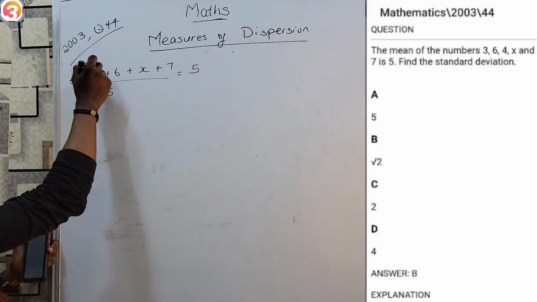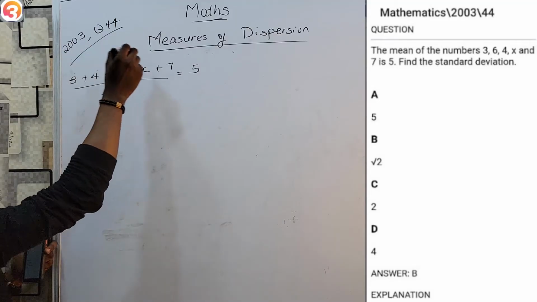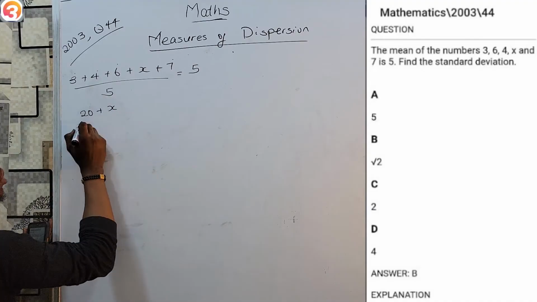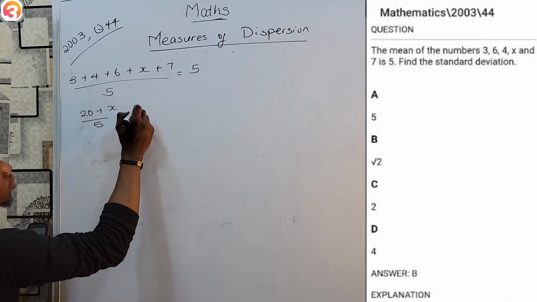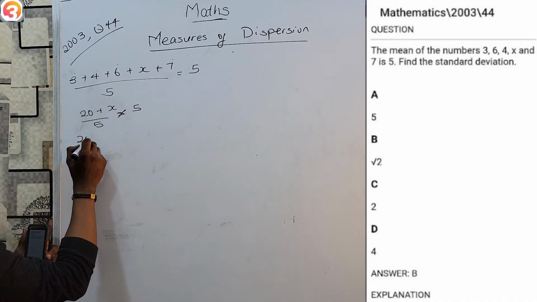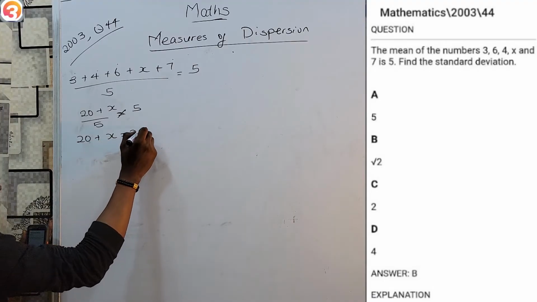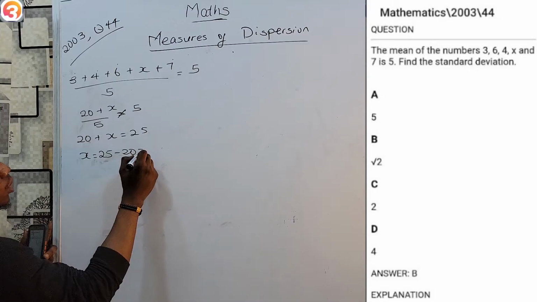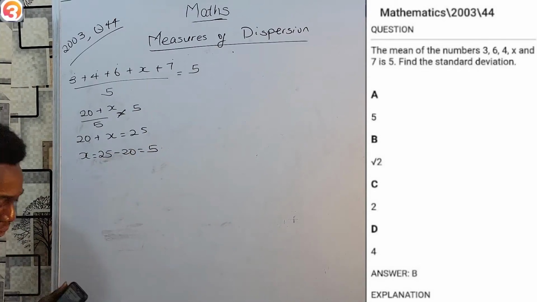So 3 plus 4 is 7, plus 6 is 13, plus 7 is 20. So 20 plus x over 5 equals 5. First multiply. 20 plus x equals 25. X must be 25 minus 20, which is 5.